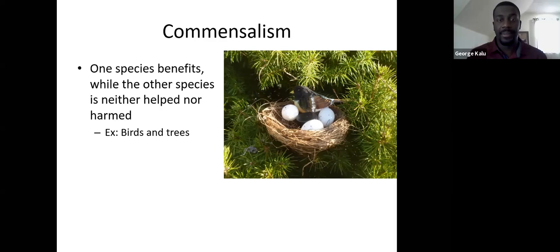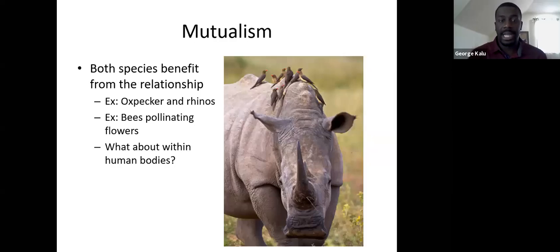Perfect. The next type of relationship is called a mutualistic relationship, and this is where both species benefit. One of the classic examples is the rhino and the oxpecker bird. Rhinos, when they live in the prairie or wherever they are, are pretty susceptible to ticks. These tick bugs come onto the rhinos and start eating the skin of the rhino. That's pretty irritating to the rhino. It can cause lots of infections and a whole host of different problems. So it's really annoying to the rhino to have all these ticks on it.